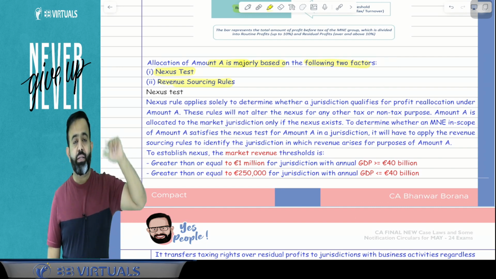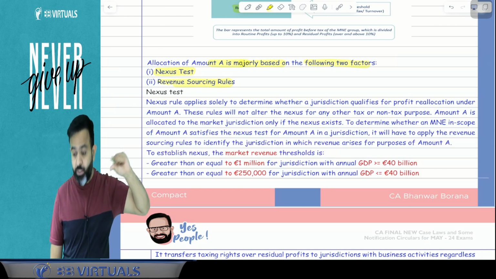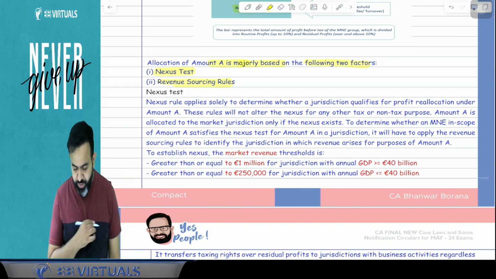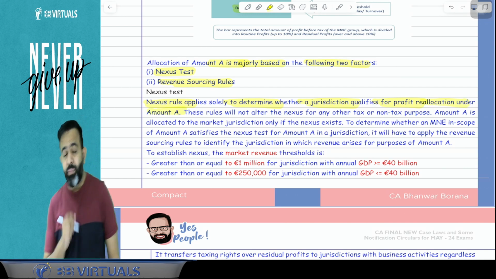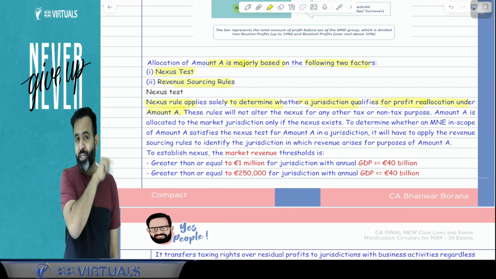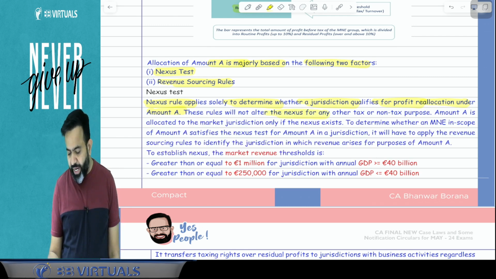Now this excess profit, that Amount A, will be given to which countries, guys? That will depend on the nexus test. Now what does the nexus test say? The nexus rule applies solely to determine whether the jurisdiction qualifies for the profit allocation under Amount A or not. It means which country will get that profit allocation, and which country will charge tax on it. This rule will not alter the nexus for any other tax or non-tax purpose.